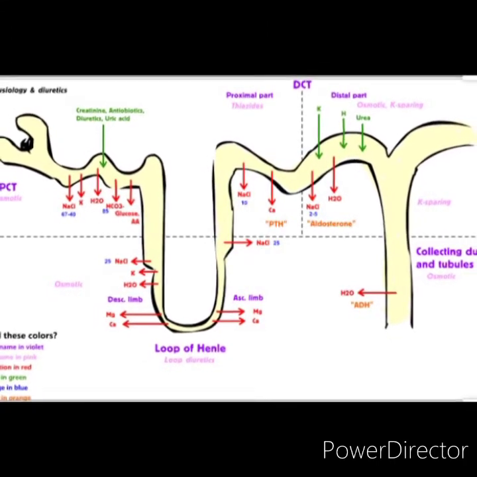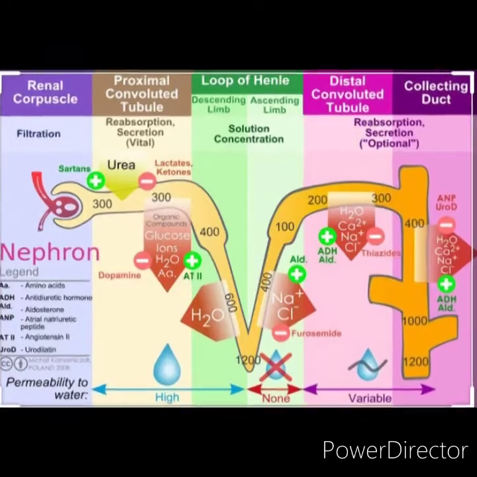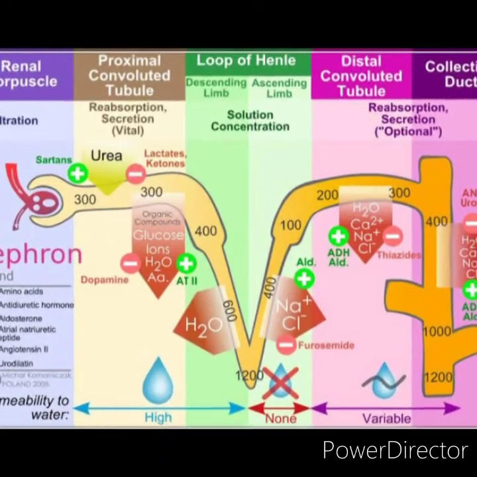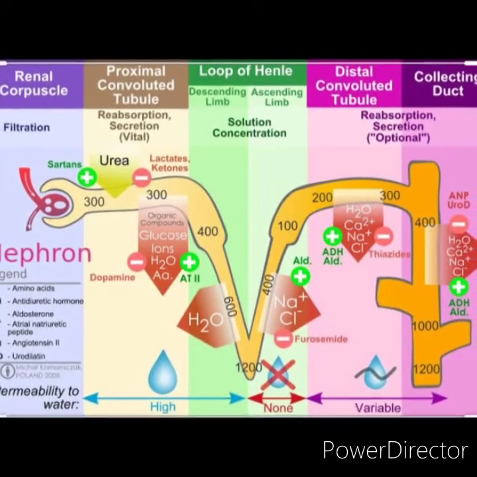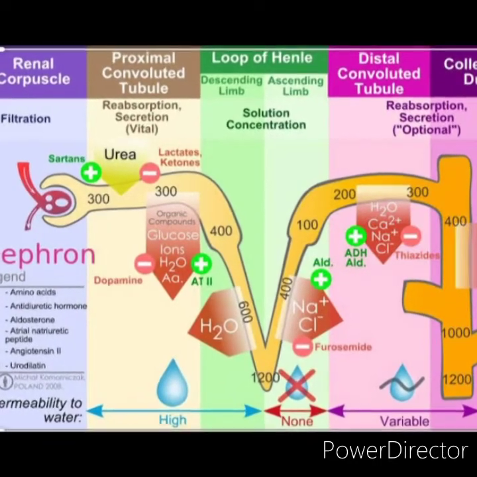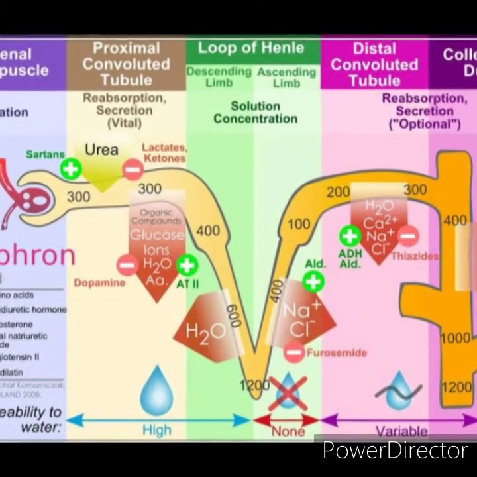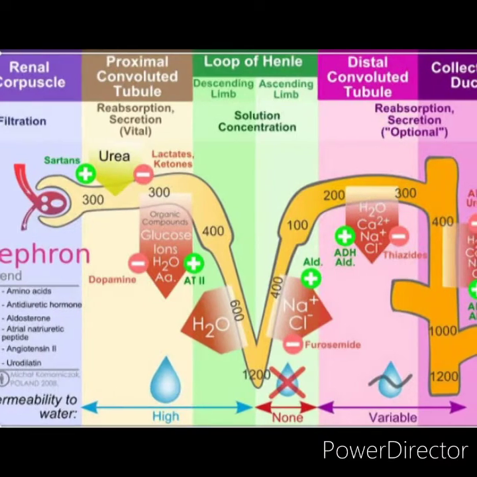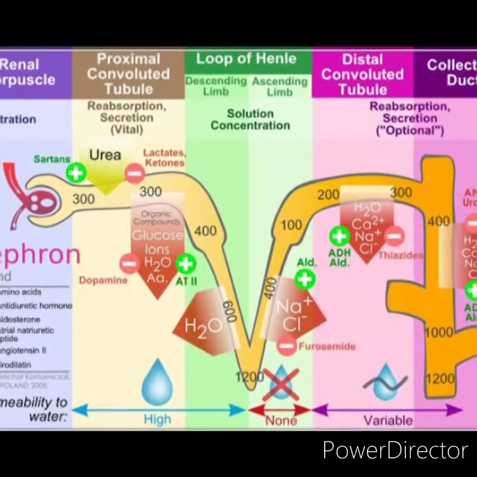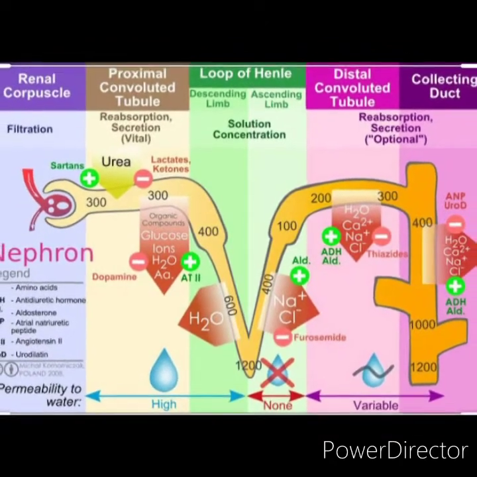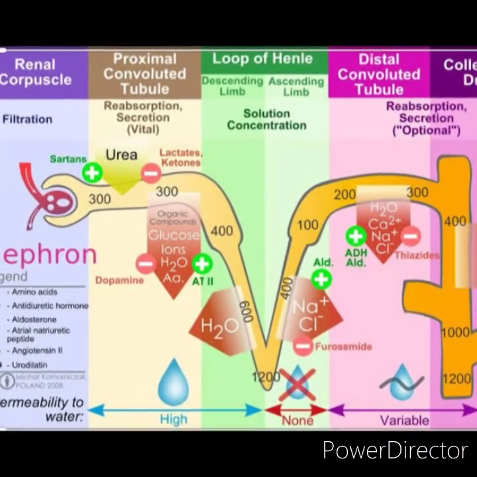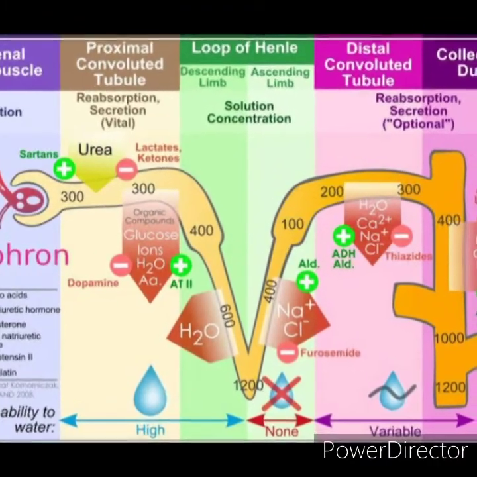The thick descending segment of Henle loop is continued as thin descending segment. Second, hairpin bend. The thin descending segment is continued as hairpin bend of the loop. The hairpin bend is continued as the ascending segment of loop of Henle. Now, ascending limb. Ascending limb or segment of Henle's loop has two parts: thin ascending segment and thick ascending segment. Thin ascending segment is the continuation of hairpin bend.